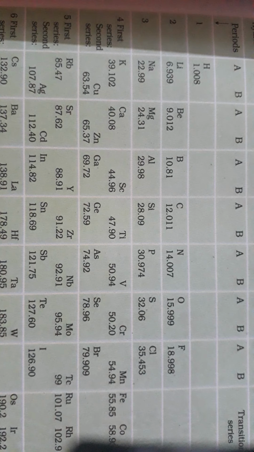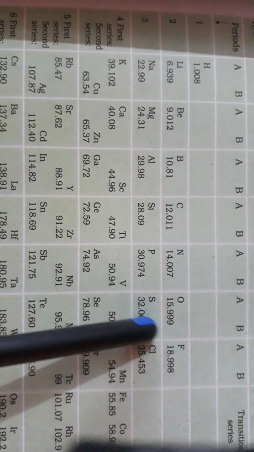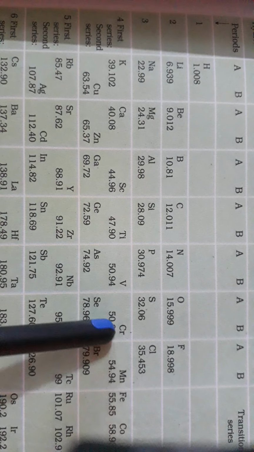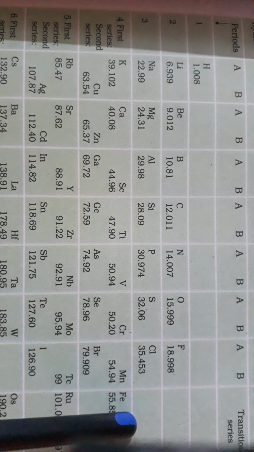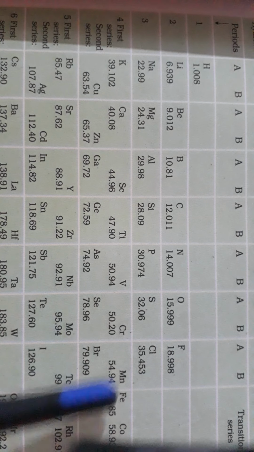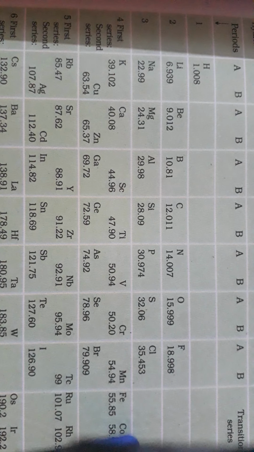I will tell you another example of isotopes. Here you can see chlorine. Chlorine is found in nature in the form of two isotopes, Cl-35 and Cl-37, but the atomic number of both is 17. If we just think about atomic mass number, then chlorine-35 is first and then chlorine-37, but both are chlorine, so we could not give two different positions for the same element. These points were not explained in Mendeleev's periodic table.